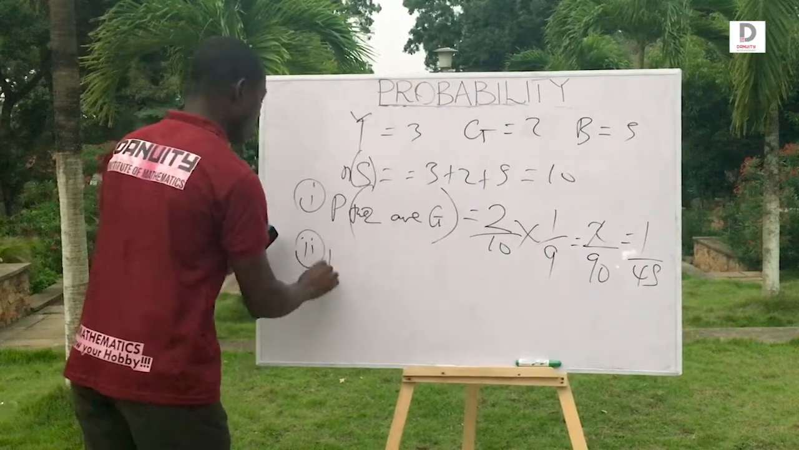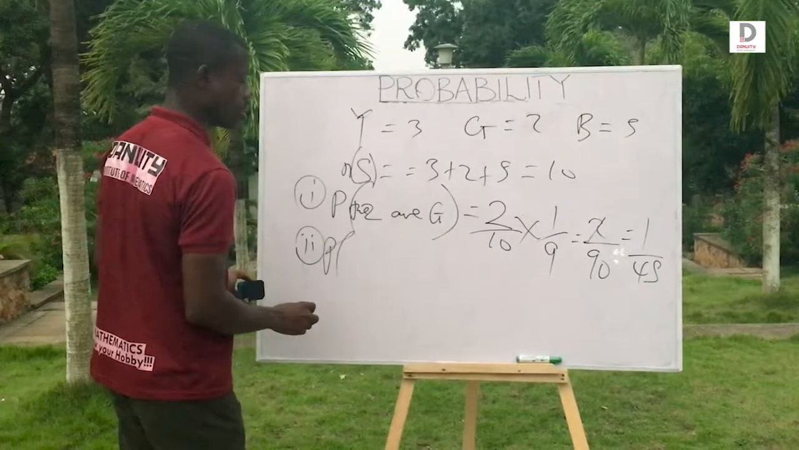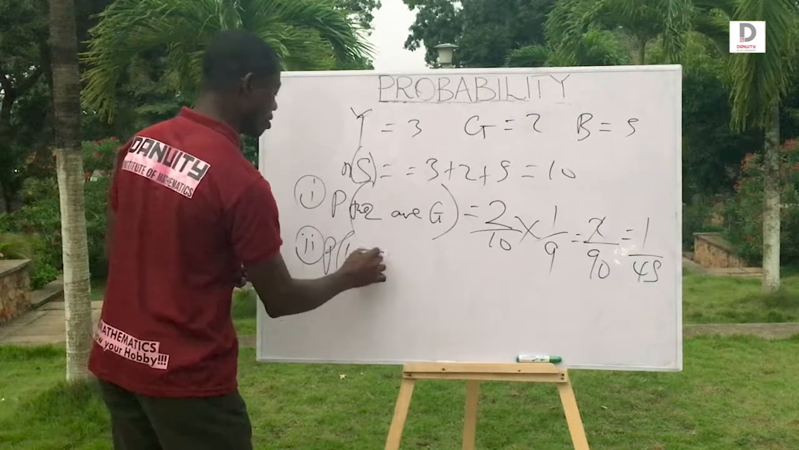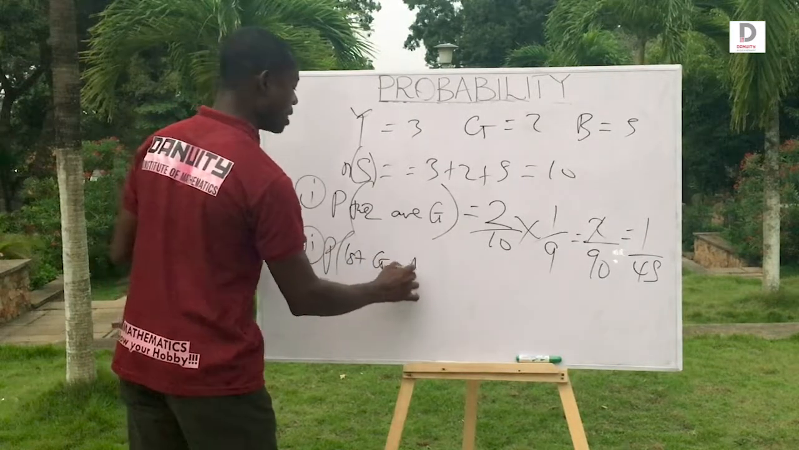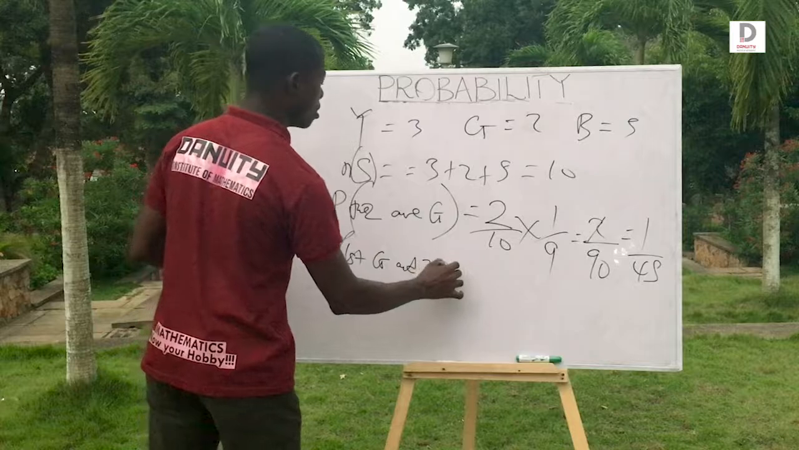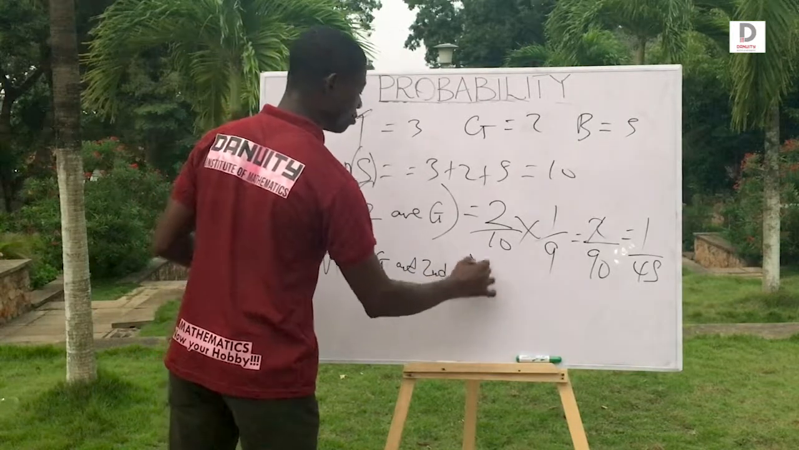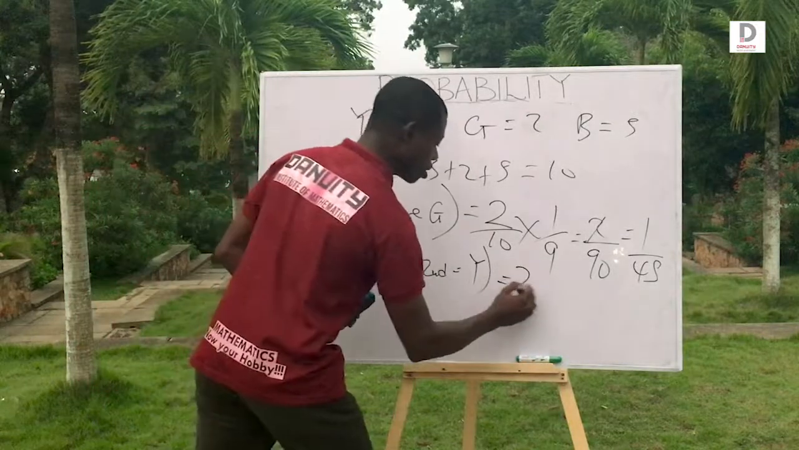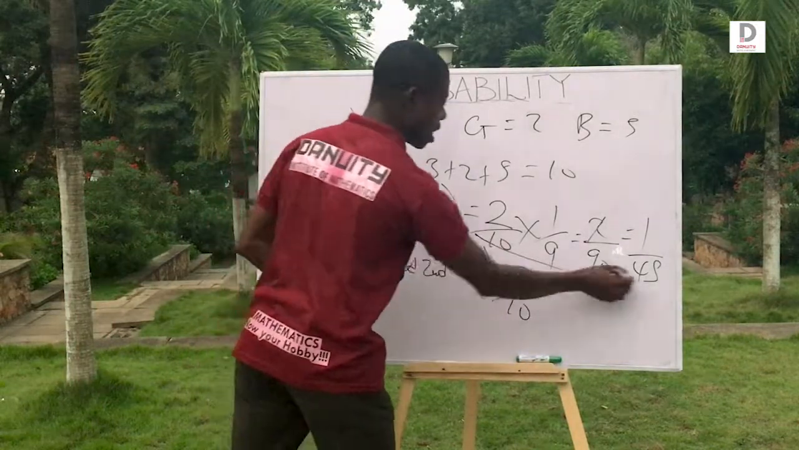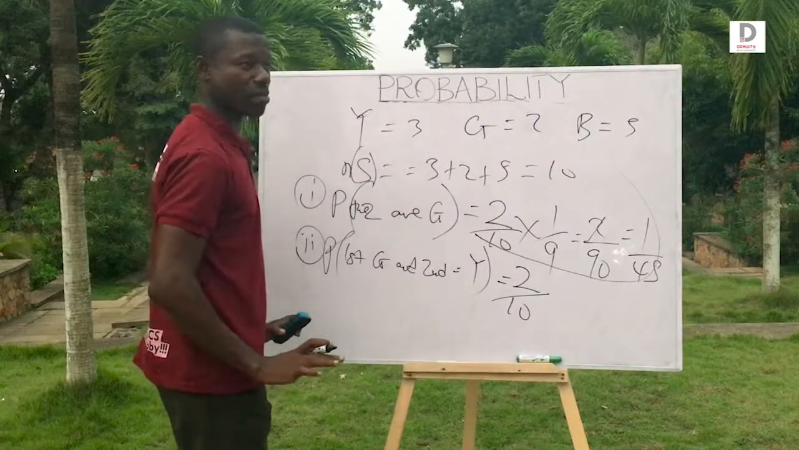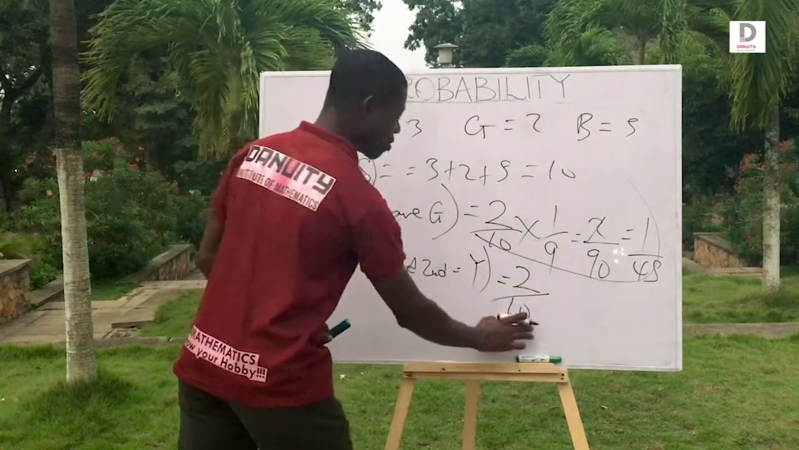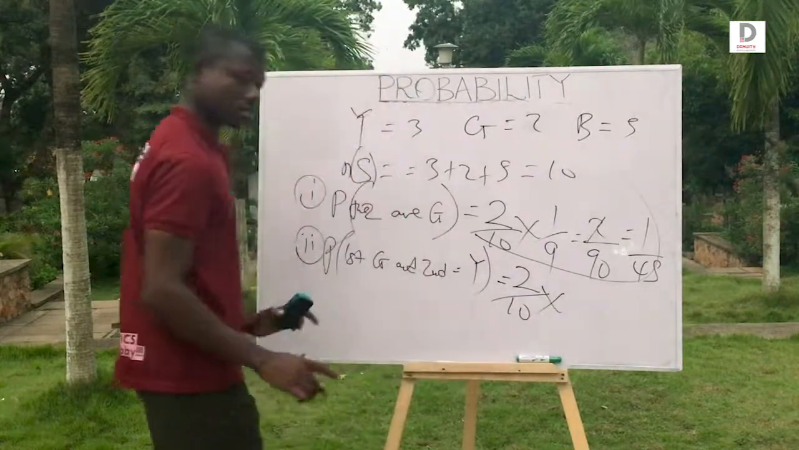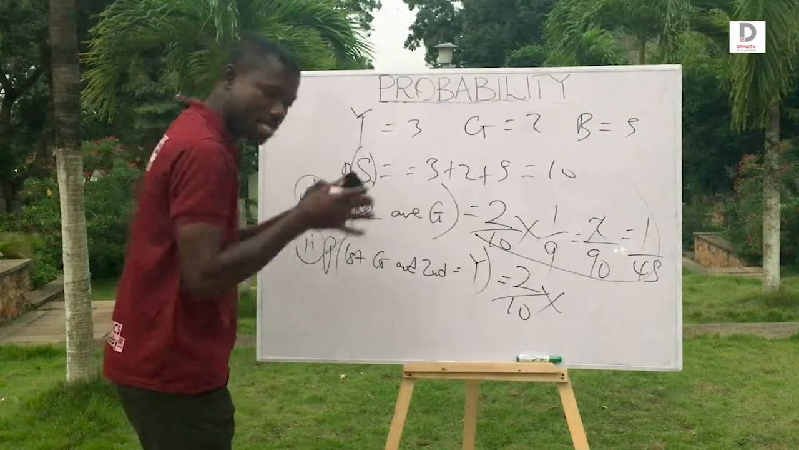Last one, then we go. Probability that first is green and second is yellow. What will happen? First is green, so green over total. Forget about the previous one; we are starting the experiment all over again. So first is green, so green is 2 out of 10.